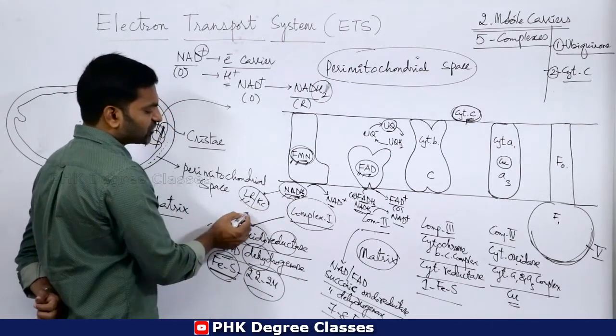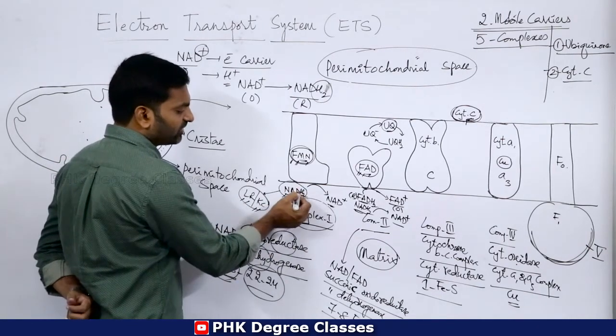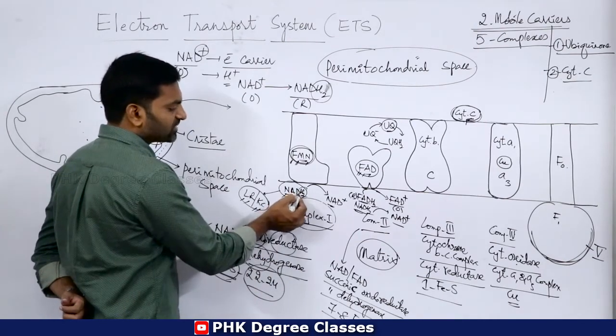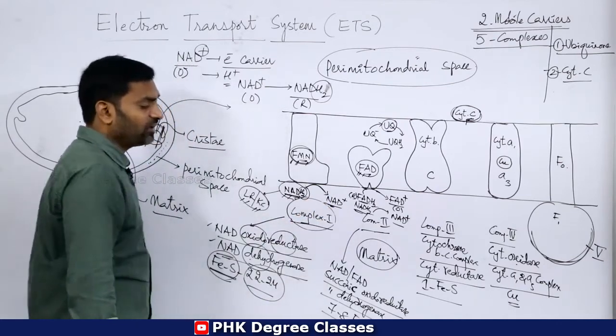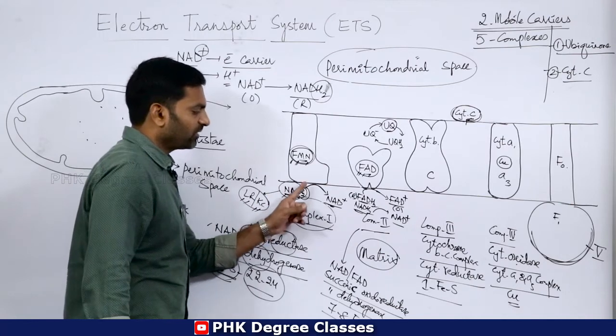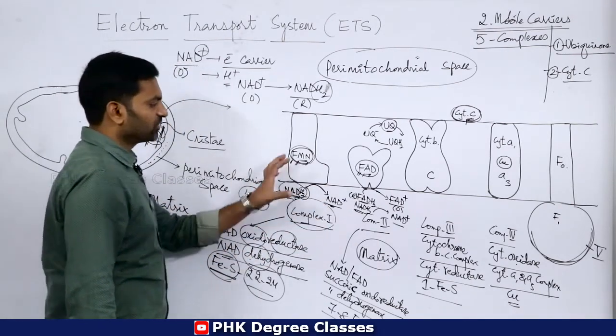So then come to here. NADH2 of link reaction and Krebs cycle is involved at complex 1. And this dehydrogenase is there now. So 2 protons are removed from NADH2 and NADH2 becomes NAD plus. Means the reduced form is converted into the oxidized form. Okay, so this is one.